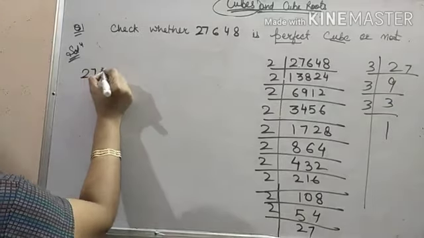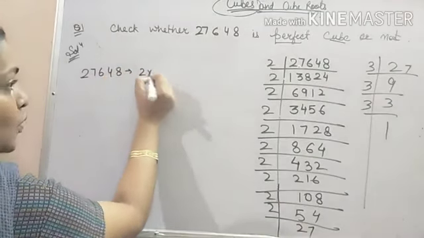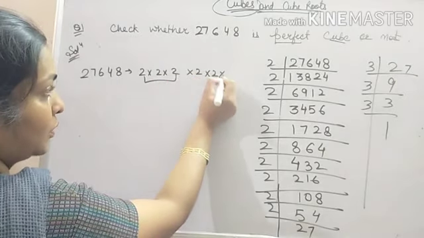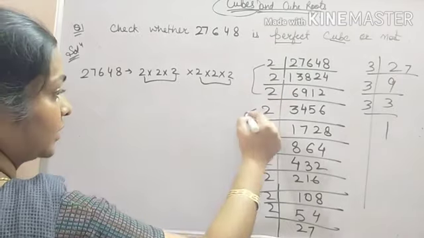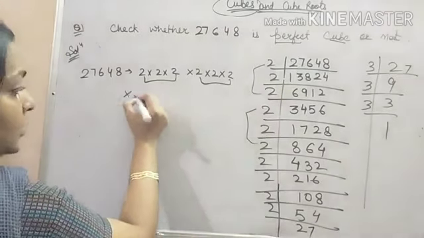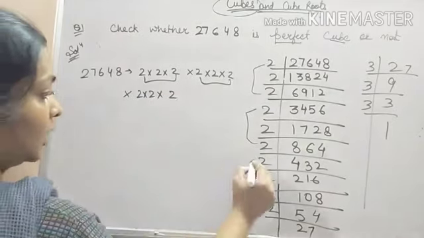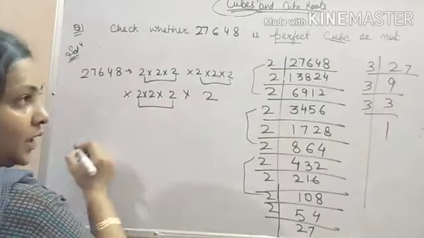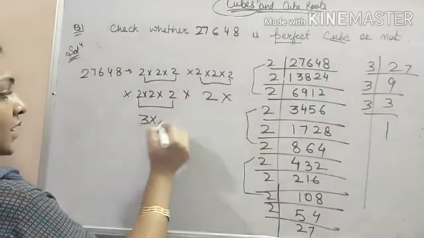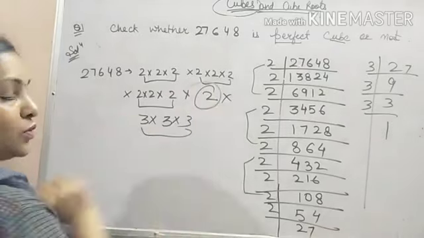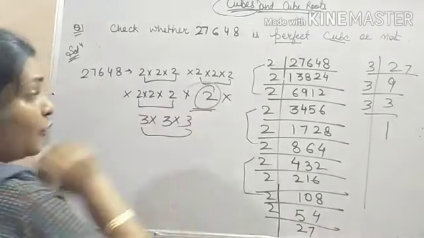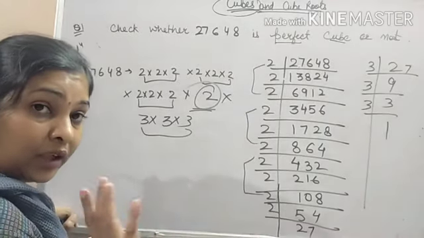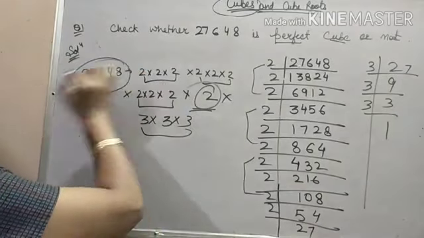Now the factors of 27648 are 2 into 2 into 2. One group we got. Again 2 into 2 into 2. Second group we get. Then again 2 into 2 into 2. Third group we get. Now this 2 is extra, no grouping can be done, no group of 3 is there. So this 2 is idle. Whenever you find any factor idle, or in a pair, not in a group of 3, then the given number is not a perfect cube.